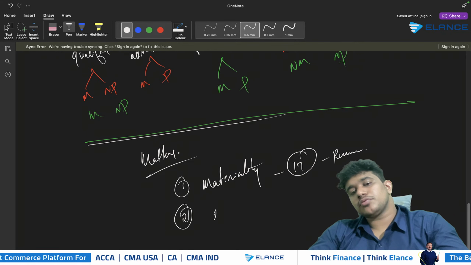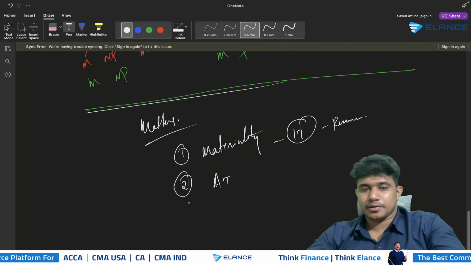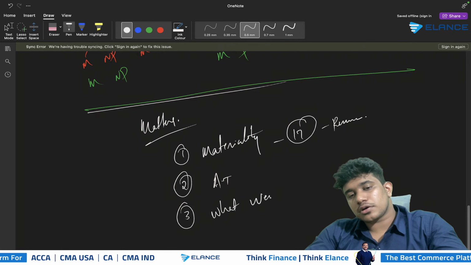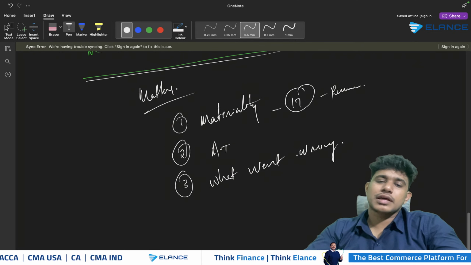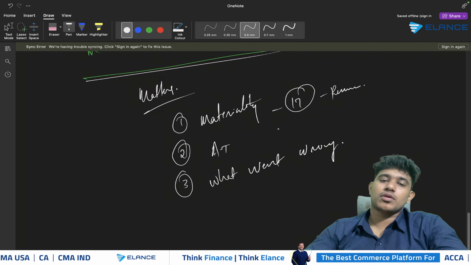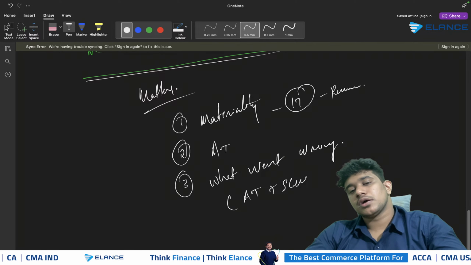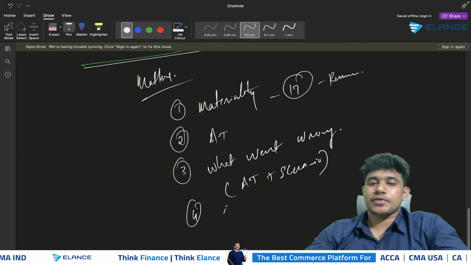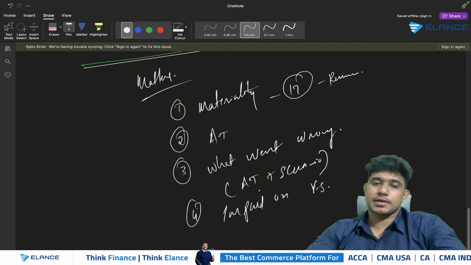Secondly, you need to specify the accounting treatment that is actually required. Third, you need to specify what went wrong. So this is not a question based on risk. Therefore, there will be something that is wrong in the scenario. So you should specify what went wrong. Again, here also you should specify the accounting treatment plus whatever the scenario specifies should be provided. And finally, you should be showing the impact on the company's financial statements.